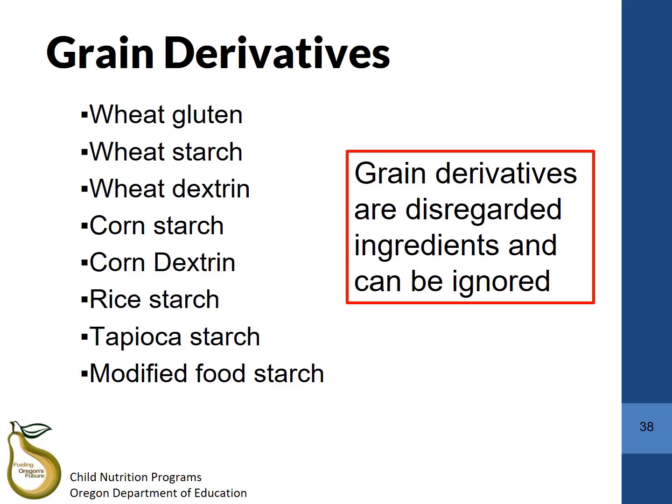In addition to cornstarch, other examples of grain derivatives include wheat gluten, wheat starch, wheat dextrin, corn dextrin, rice starch, tapioca starch, and modified food starch. These grain derivatives can be considered disregarded ingredients and do not need to be counted as part of the 3 grain ingredients when looking at the rule of 3.